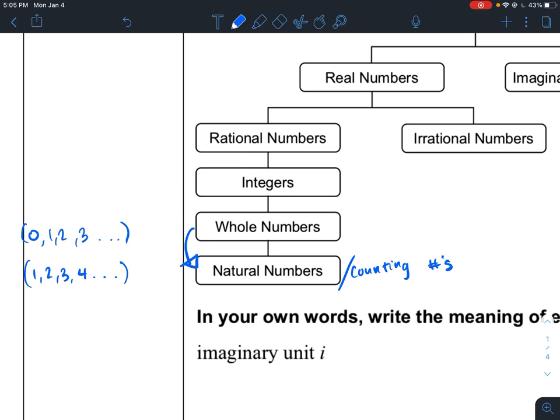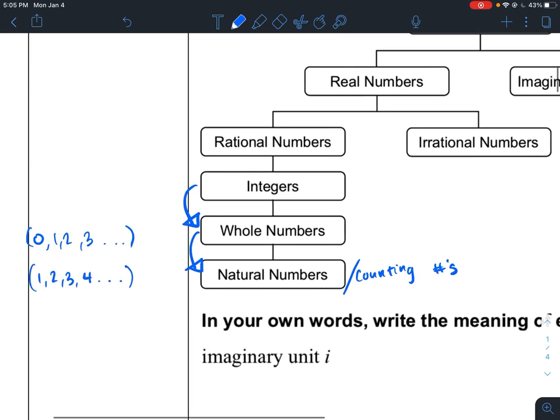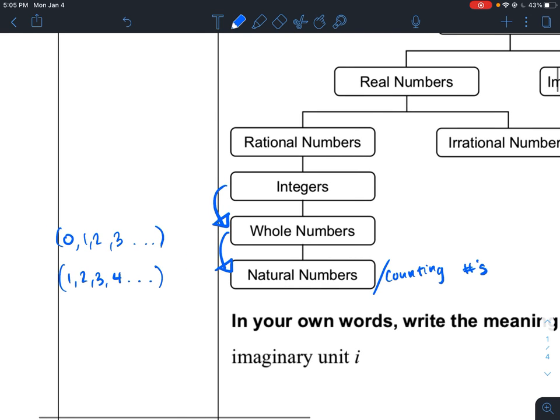Integers include whole numbers, which include natural numbers, but integers also include the negative numbers. So -2, -1, 0, 1, 2, like that. These are your integers. So they include whole numbers, natural numbers, but also include the set of negative numbers.